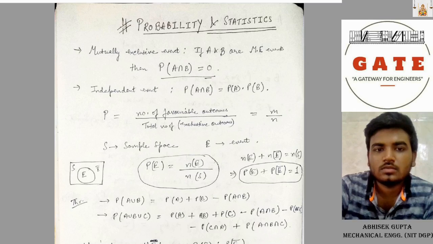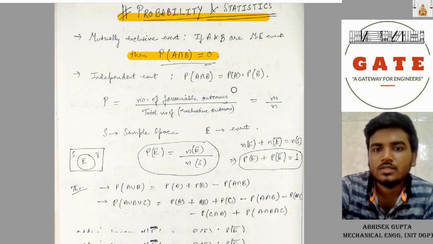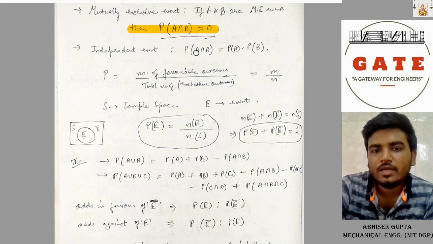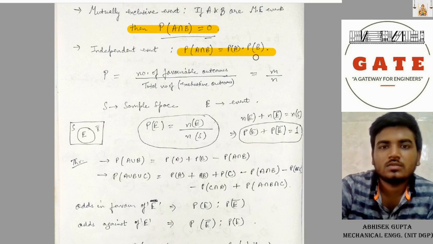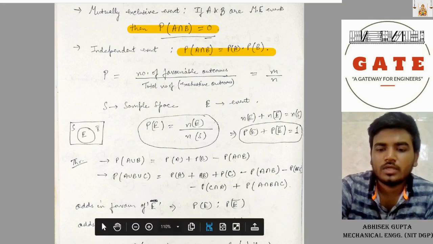Today the topic is probability and statistics. Okay, so let's get started. Mutually exclusive events: if A and B are mutually exclusive events, then the probability of A intersection B is 0. If they are independent events, then the probability of A intersection B is P(A) into P(B).